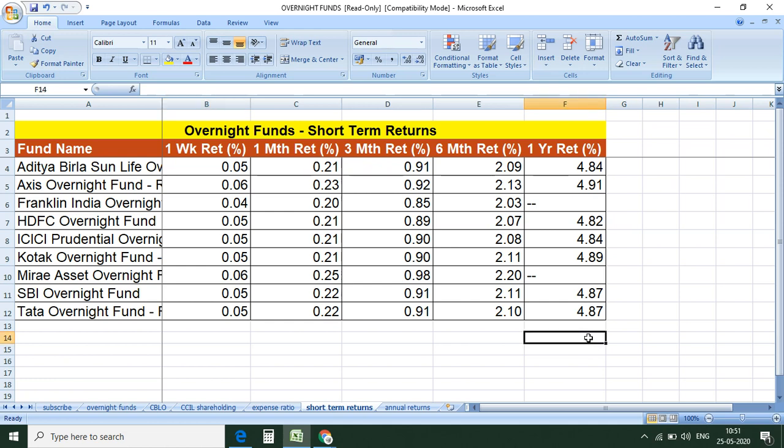Because it is the safest mutual fund, right? You can invest anytime, you can invest today, you invest tomorrow, you can redeem, you can withdraw, right? So you can compare it with fixed deposit, right? In fixed deposit, return could be a little higher, 5.5, but there is also a lock-in period. I mean, if there is a maturity period, say 3 months, 6 months, 1 year, if you want to withdraw a fixed deposit, then there is a penalty. In this case, there is no lock-in period, no maturity period. You can invest today, you can withdraw whenever you want. You will get the full amount along with whatever accumulated return.